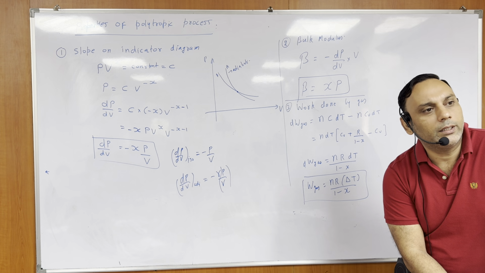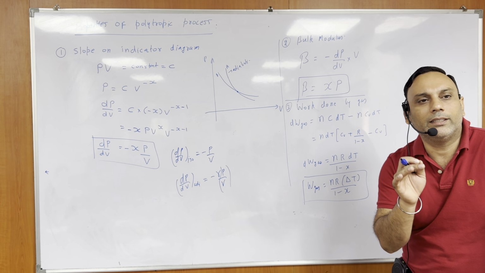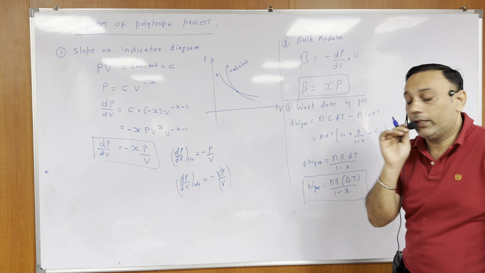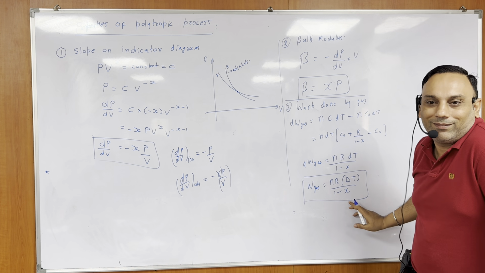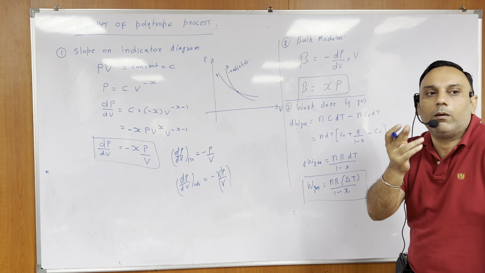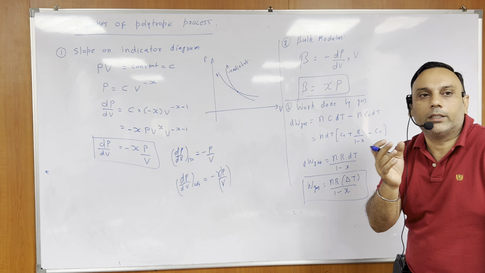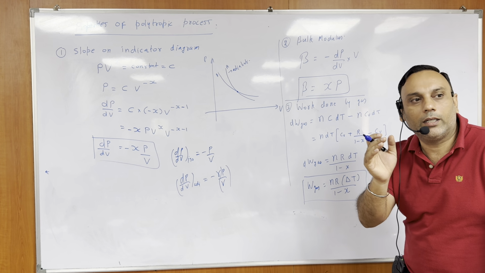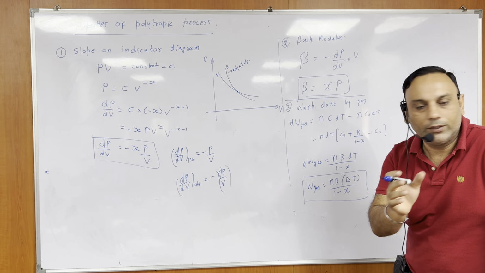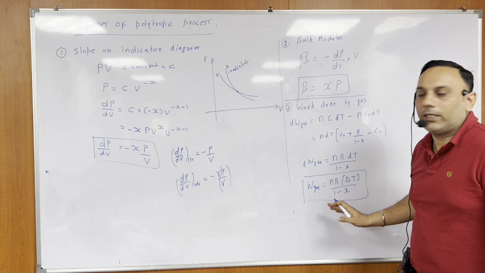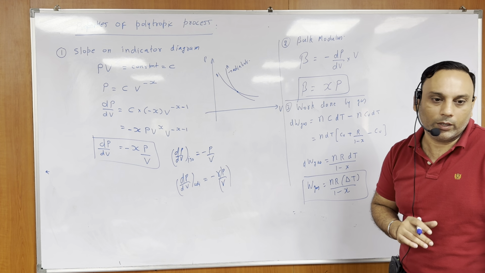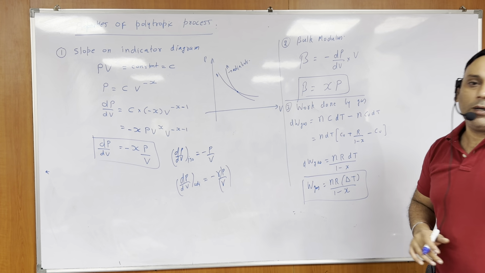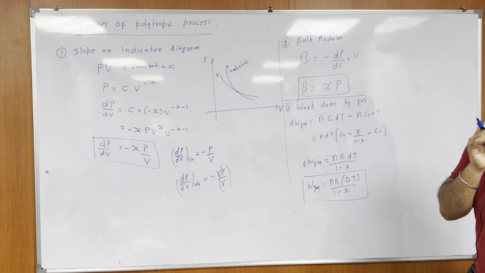So it doesn't matter what the type of process is. If work done by gas is required, we can directly put the value of x here. In the question that you just solved, you first calculated the heat and then the internal energy and then subtracted it. So that is work done by gas, you can get it directly. Okay?